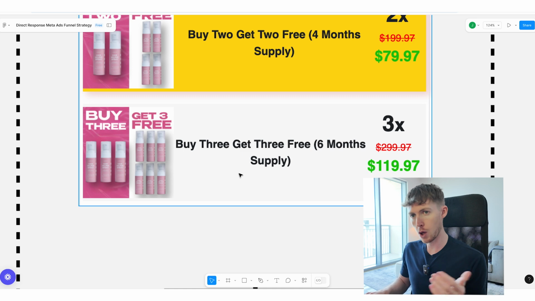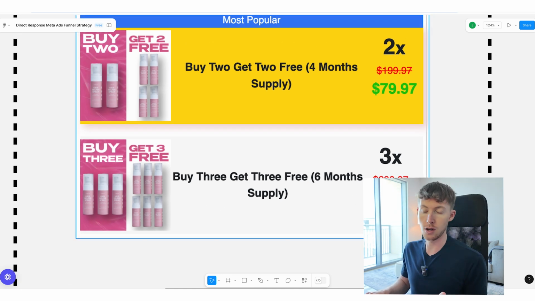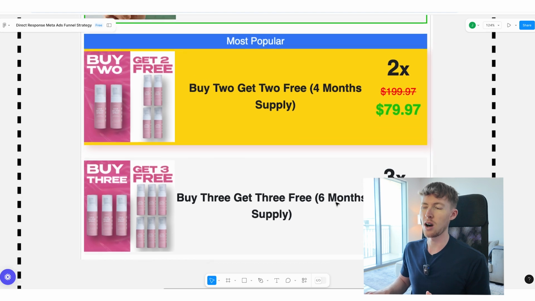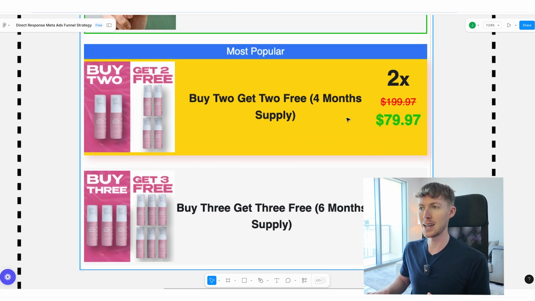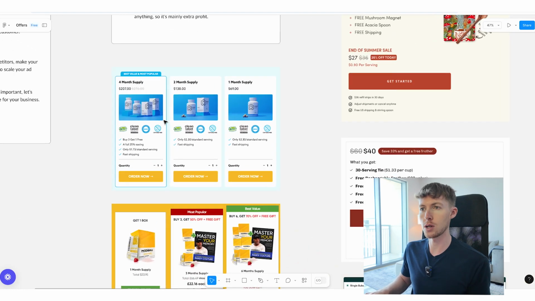And then the higher tier of the offer is buy 3 and get 3 free, right? Still a great deal, and they've crossed the $100 threshold here, right? So unlikely the customers are going to go for this one. However, it creates a good benchmark and a good price anchor to this middle option, which ultimately we want customers to go for. Give you some examples of other offers like this.